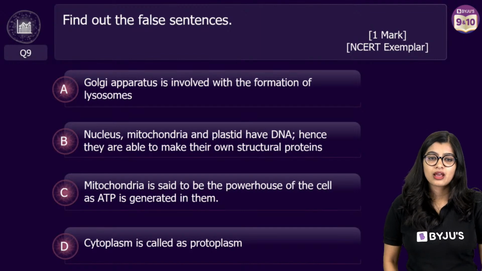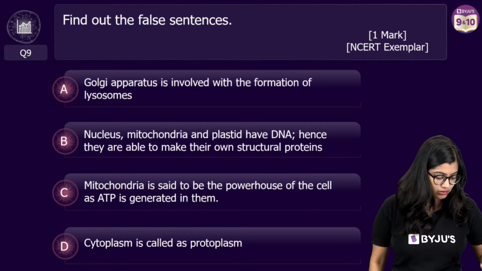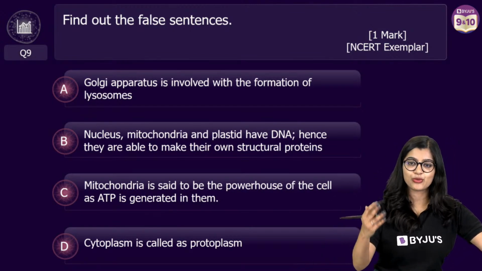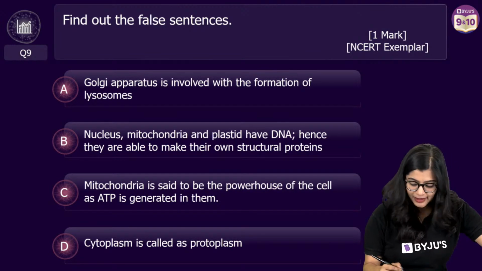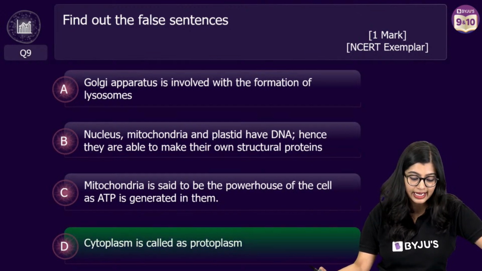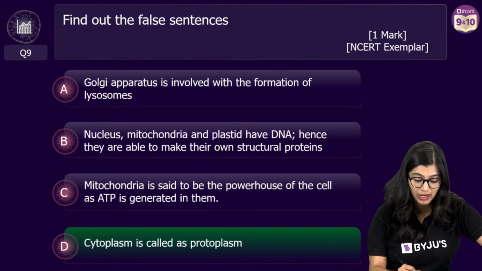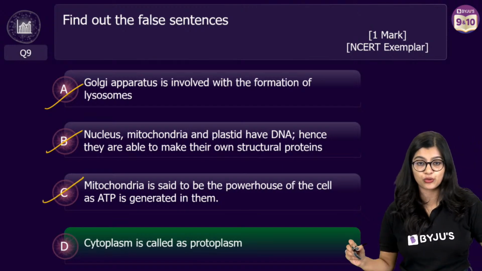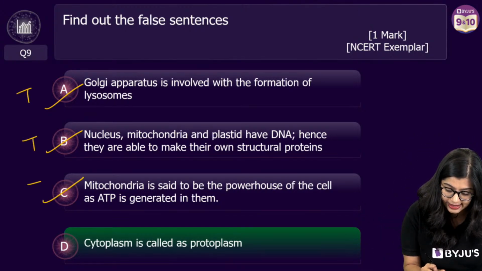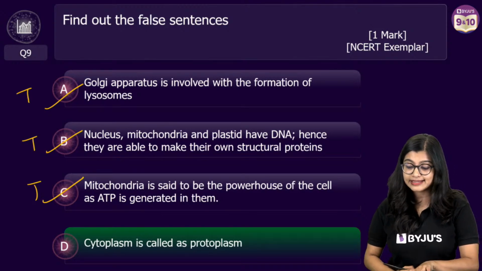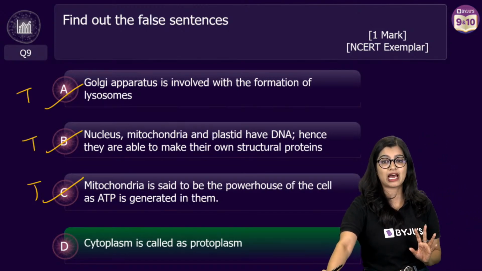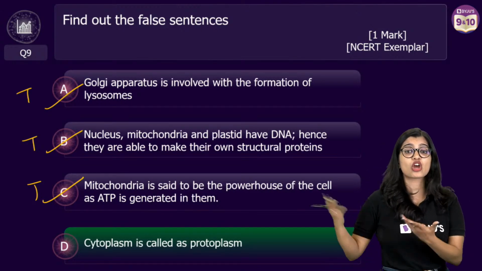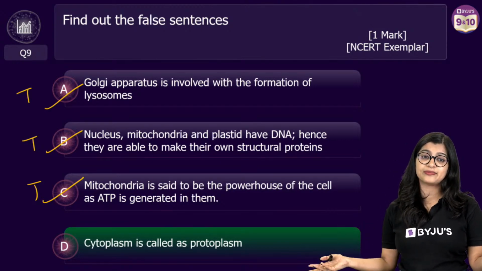All right, very good, all of you. So now you know why I did not take any protoplasm related questions, because many of you have now given me the correct answer. The correct answer here is option D, cytoplasm is called protoplasm. We know that all these other statements are true. But can I say cytoplasm is the same as protoplasm? Yes or no? Why should I call it protoplasm? Why can't I just say cytoplasm?